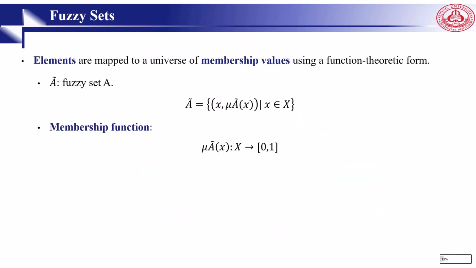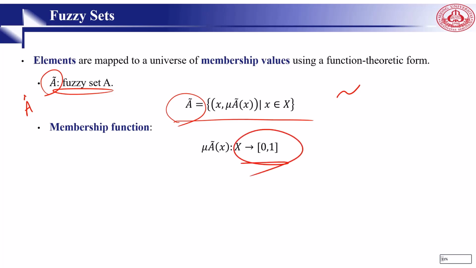Normally, elements of fuzzy sets are mapped to a universe of membership values. And for that, we use a function theory. So we denote fuzzy sets like A tilde, this one. And we say that this A tilde is a fuzzy set of A using this operator. Some people also use A hat, that's correct. This function maps elements of a fuzzy set to a real number which is between 0 and 1. And there are infinite possibilities.